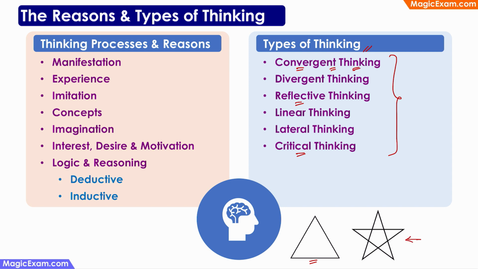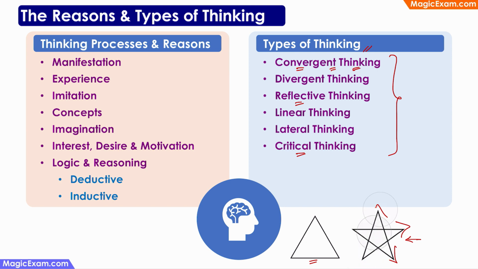In the same classroom, you give the children this star polygon or this star shape and ask them to calculate the area of the star. You have not taught them the formula to be used here. So every child will look at the same problem and they will try to arrive at a solution in a different way. They will look at the problem in a different way. For example, some children might see that there are 5 triangles and there is one pentagon in the middle, which means that if they calculate the area of these 5 triangles and the pentagon and add them up, they will get the area of this star.